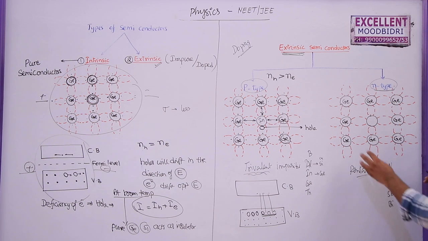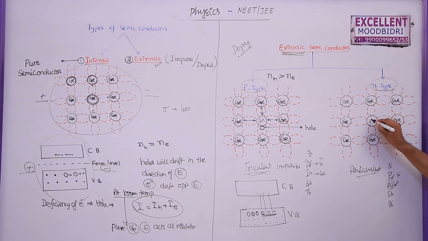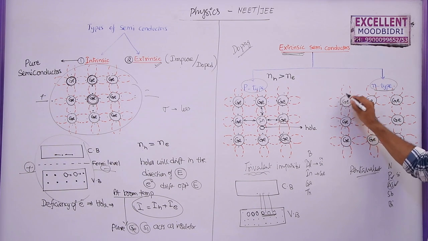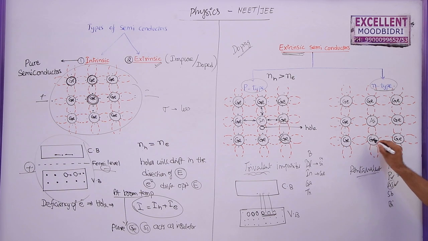Once again, as it is germanium, generally we will add arsenic. For silicon, generally we will add phosphorus, because their atomic numbers are nearly equal, and their atomic sizes are also nearly equal. But here, if you add arsenic, each and every germanium atom has 4 electrons in its outermost orbit.